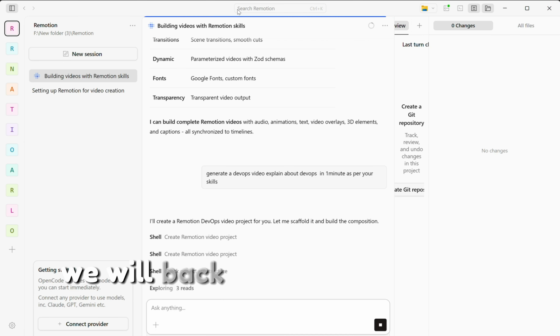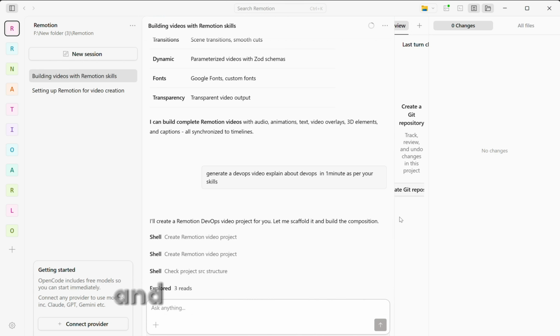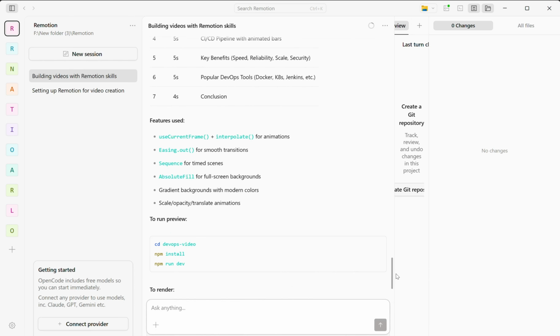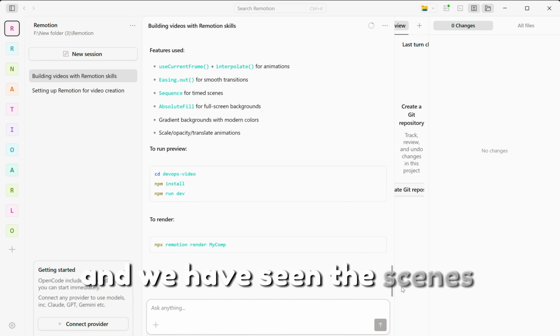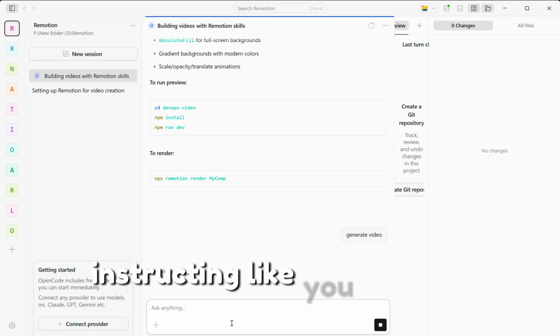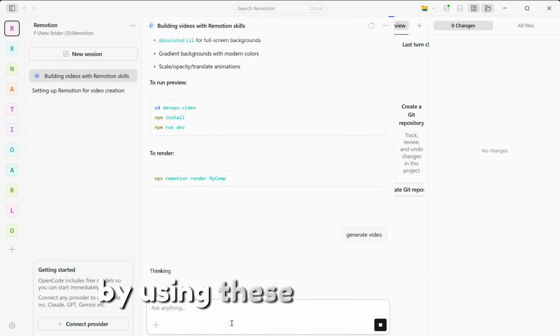We will be back after the video is generated. We are waiting for the agent to complete the task, and we have seen the scenes that the agent wrote. The agent is instructing that you need to generate the video by using these instructions.